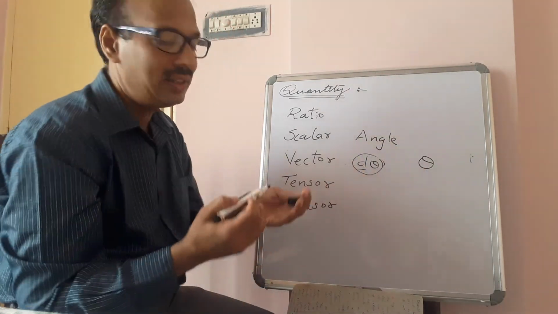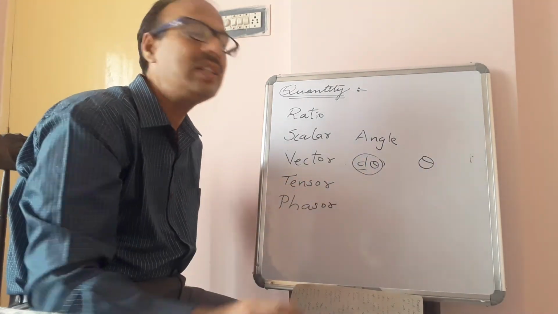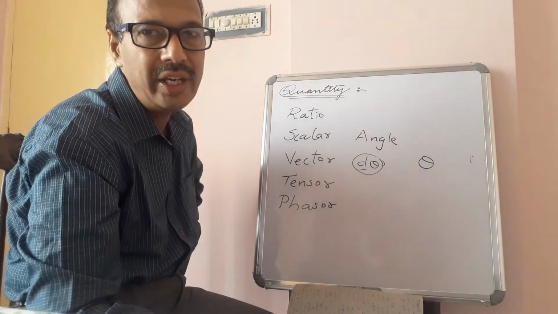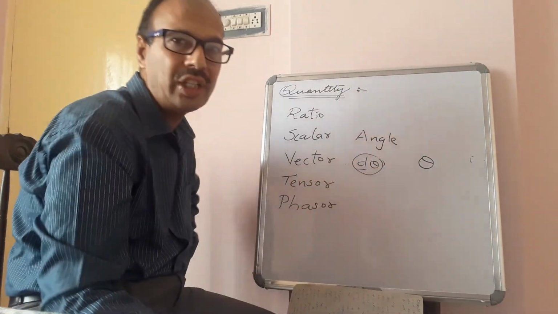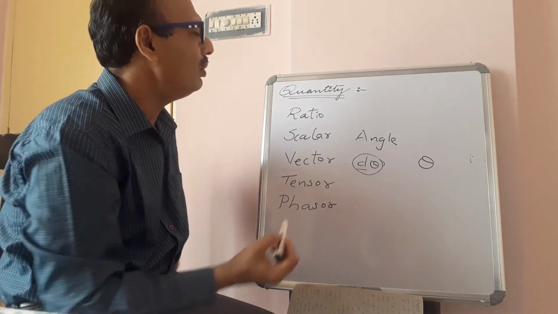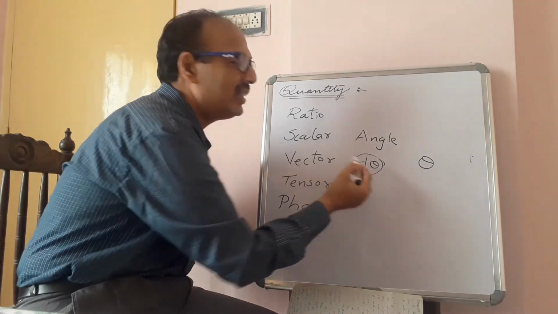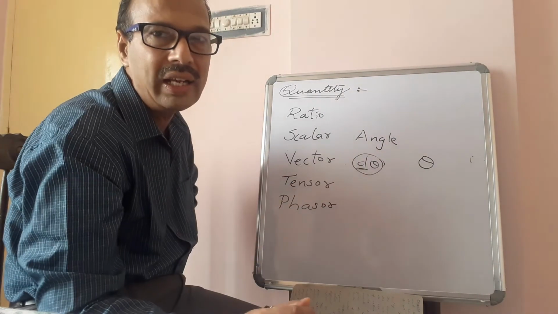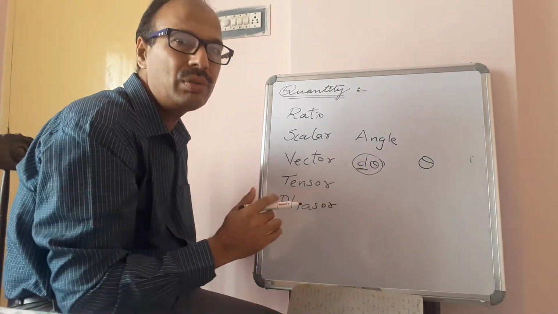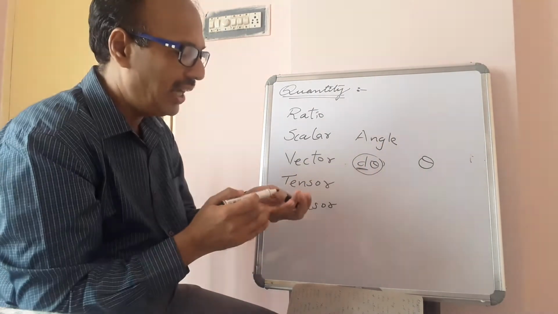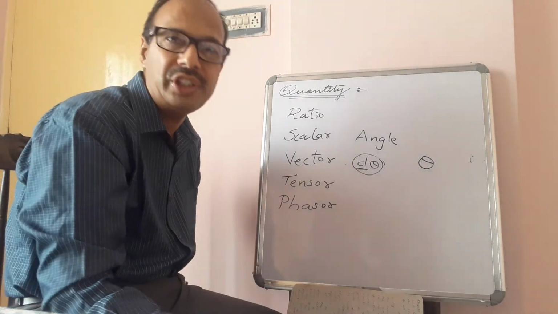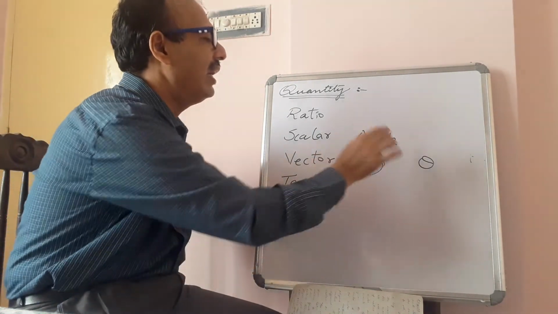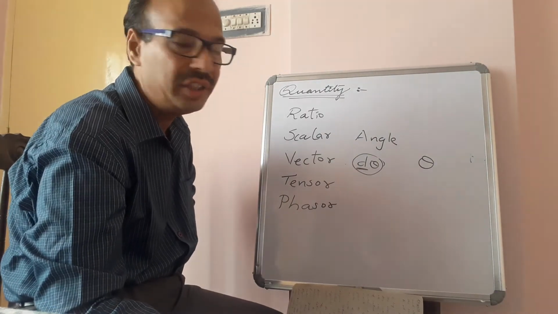Similarly, finite angles, large angles will be indicated by theta. Now, this d theta is a vector quantity. Infinitesimally small angles are vector quantities and finite angles are scalar quantities.